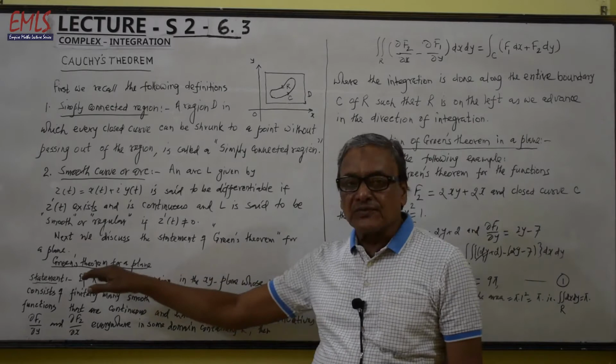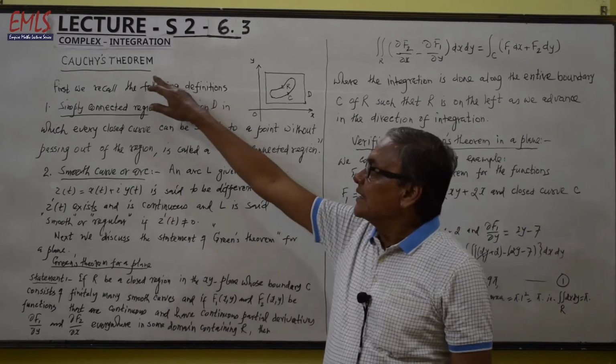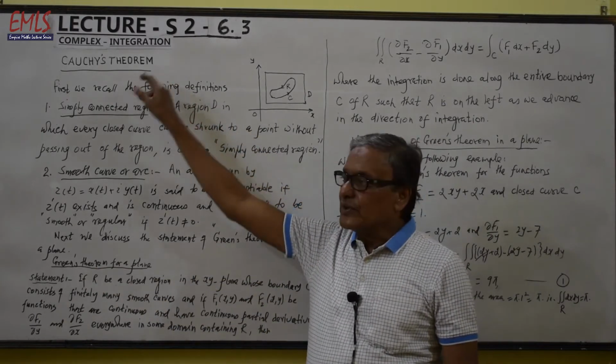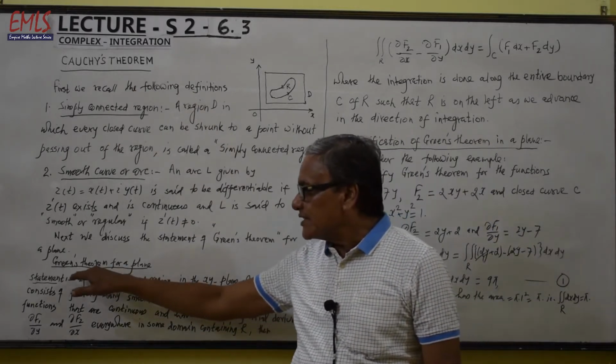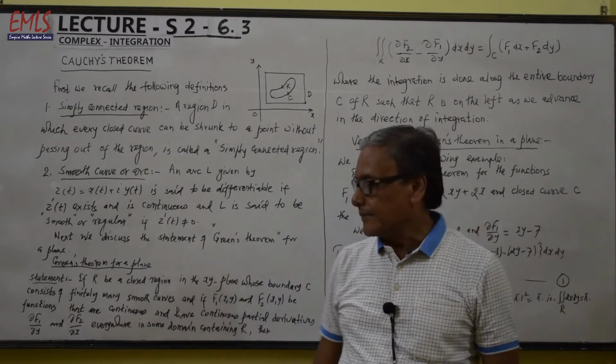We shall find application of Green's theorem for a plane in this Cauchy's theorem. So before we discuss Cauchy's theorem, we want to discuss the statement of Green's theorem for a plane.